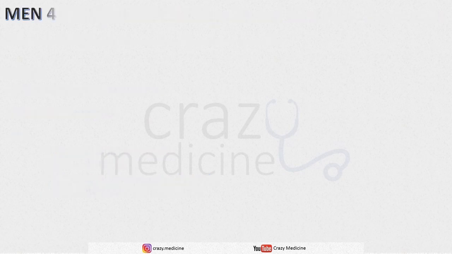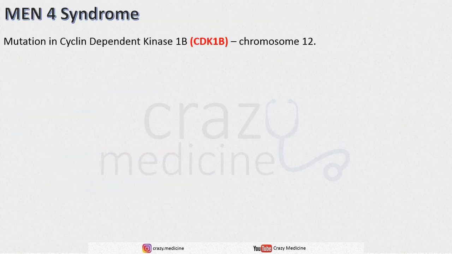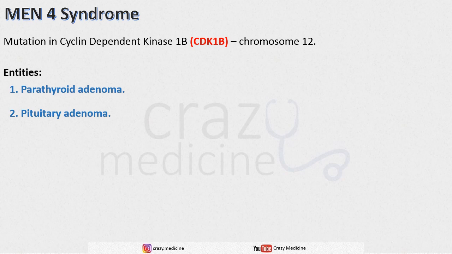And last is MEN4 syndrome. It is caused due to mutation in cyclin-dependent kinase 1b, that is CDKN1B, which is situated in chromosome 12. It has four entities, which are: first, parathyroid adenoma, second, pituitary adenoma, third, testicular or ovarian cancer, and fourth, renal and adrenal tumors.